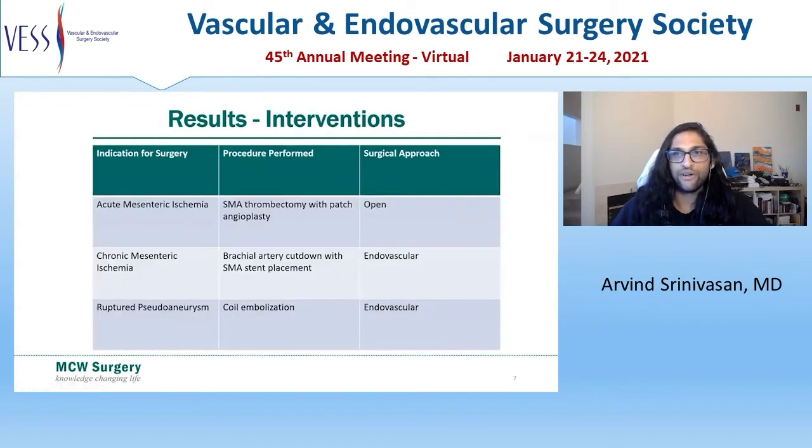This is a breakdown of the patients who presented requiring surgery. 2 patients had mesenteric ischemia, 1 acute and 1 chronic. The third patient presented with a ruptured hepatic artery pseudoaneurysm. The latter 2 patients were managed via endovascular approach, while the patient with acute mesenteric ischemia was treated via thrombectomy and patch angioplasty of the superior mesenteric artery.